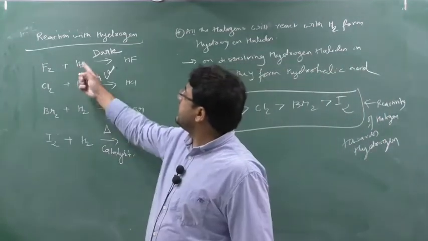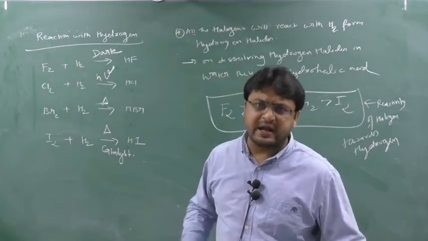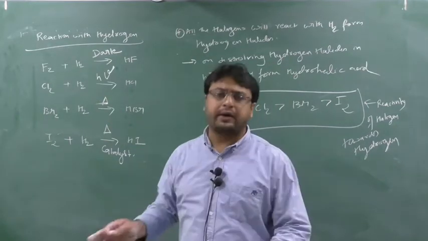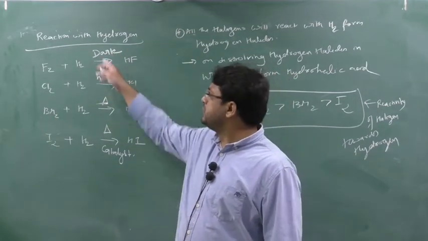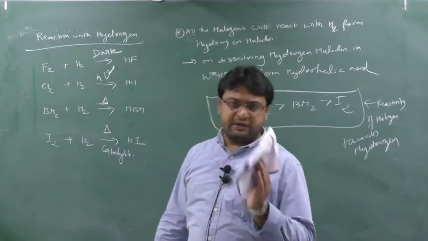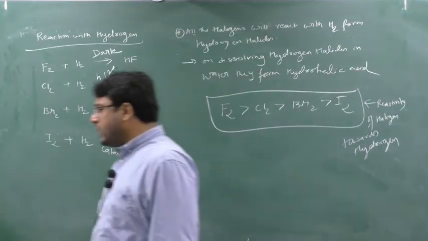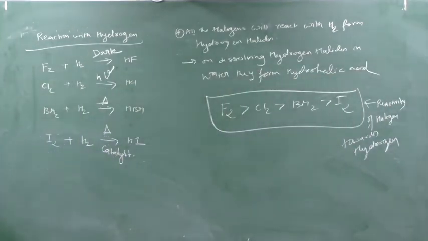See, fluorine can react with hydrogen even in the dark. No energy is required. Even in a dark, cold region it will react. Means fluorine is most reactive towards hydrogen. As we move down the group, this condition changes. This shows that as we move down the group, reactivity towards hydrogen decreases. So, reactivity of halogens towards hydrogen decreases. So, the first point is this.